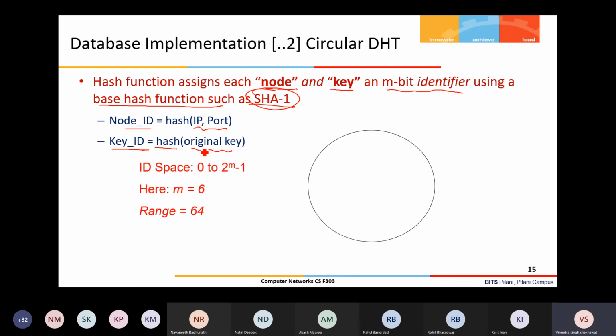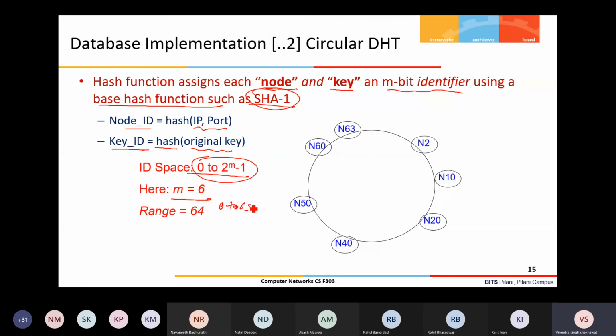The ID space in which we are applying the hash function is 0 to 2 to the power m minus 1, where m is the number of bits in the identifier. So if m is 6, then the range will be 0 to 63, a total of 64. Now, how is the key-value pair mapping stored?